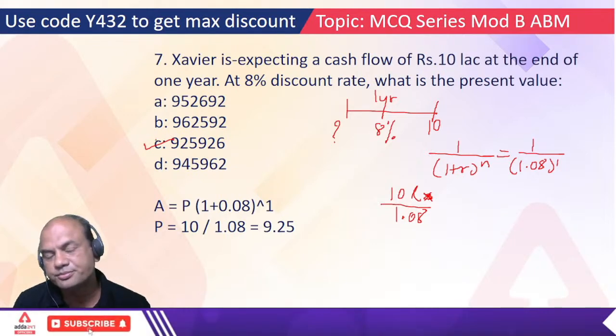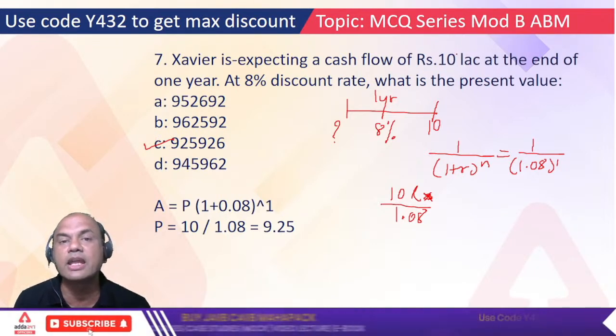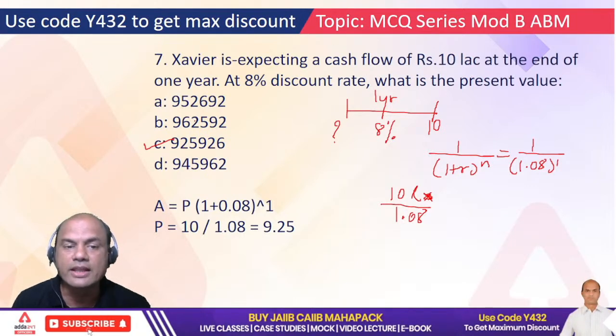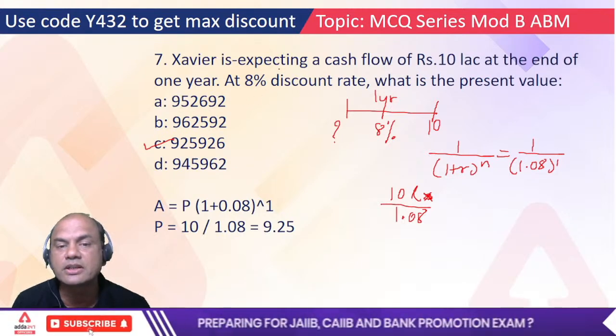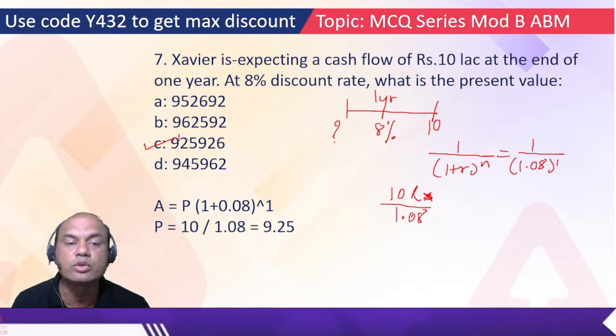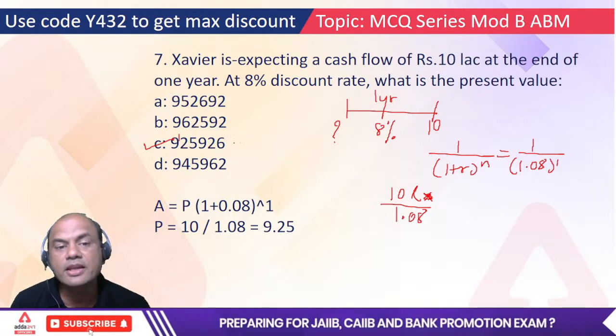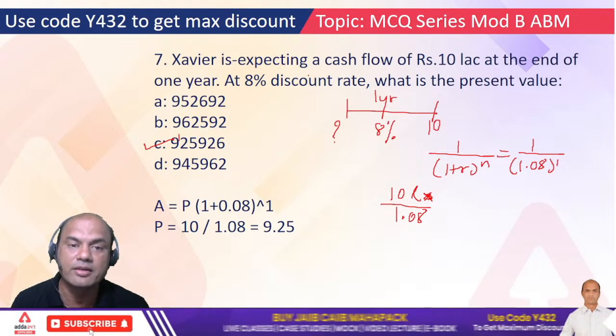What does it mean? It means that if I am getting 10 lakhs after 1 year, they are equivalent to 9,25,000 today. Why? Because of inflation, this 8% is the inflation. It will eat up my 10 lakhs. Again in simple terms, whatever I can buy with 9,25,000 today, the same thing I'll be able to buy with rupees 10 lakhs after 1 year. Why? Because inflation will eat up my money, isn't it?